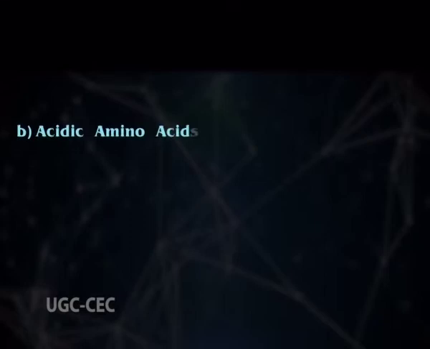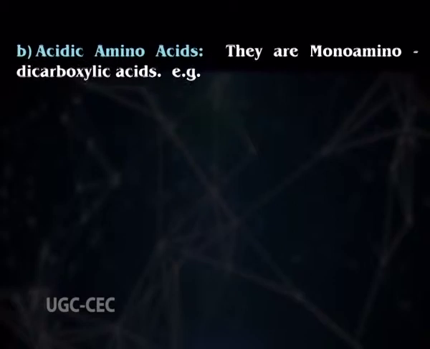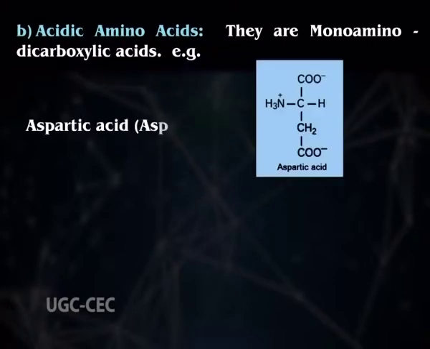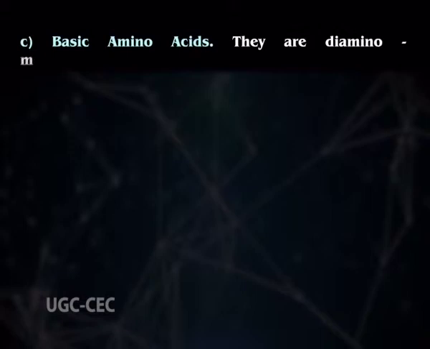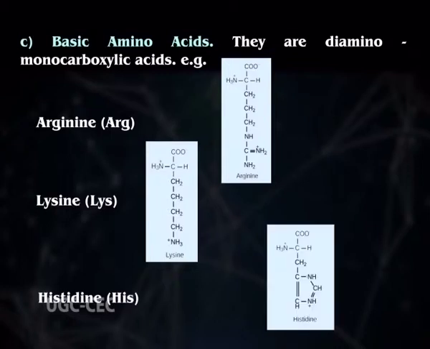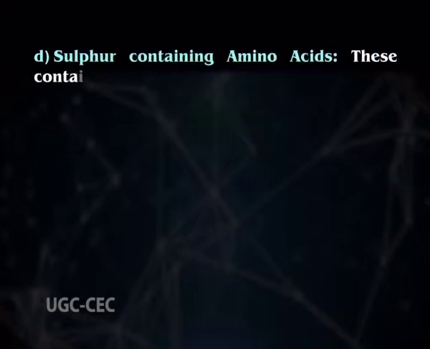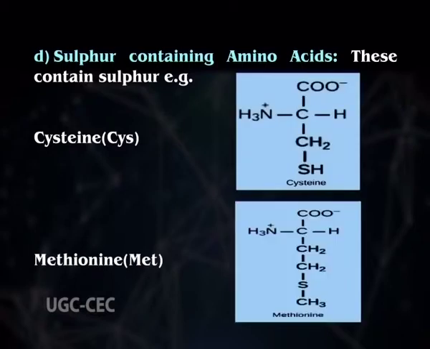Then in B, we have the acidic amino acids, and these amino acids are monoamino dicarboxylic acids. Examples are aspartic acid and glutamic acid. And in C, we have the basic amino acids, and they are diamino monocarboxylic acids. Examples are arginine, lysine, histidine. And in D, we have the sulfur containing amino acids, and these amino acids have sulfur in their structure. Examples are cysteine and methionine.